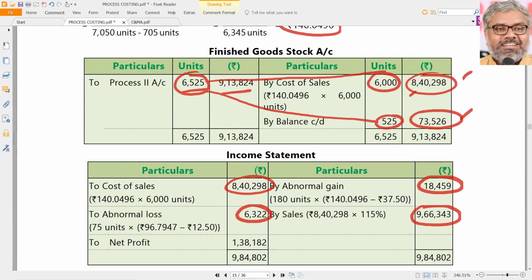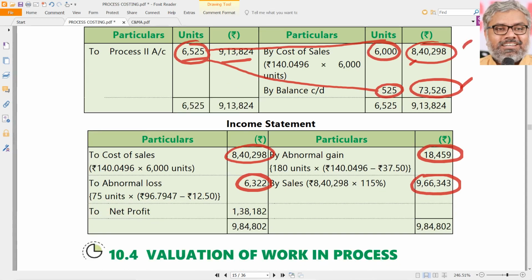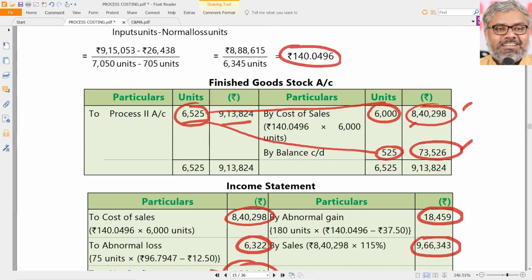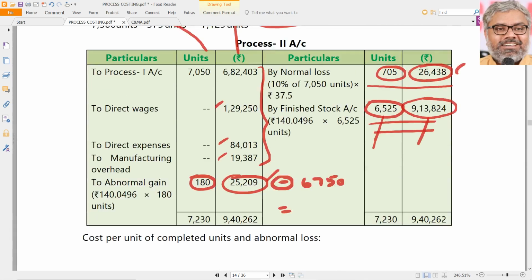So that is the point to be noted here. While crediting or debiting abnormal loss or abnormal gain, we have to adjust the scrap value of them. That is a very important step. After doing this, sales we know, cost of sales we know, abnormal loss, abnormal gain we know. Naturally the profit here is 1,38,182.